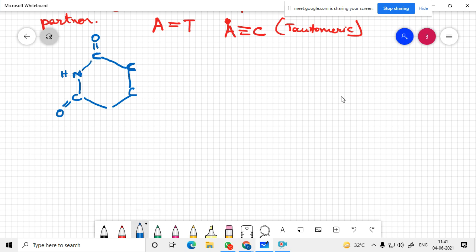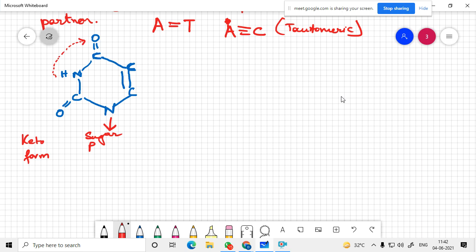So here there is a double bond. So there will be only one double bond over here because there are two double bonds here. And this arrow means it's the attachment to sugar base, sugar phosphate. Now what happens? This keto, this H,